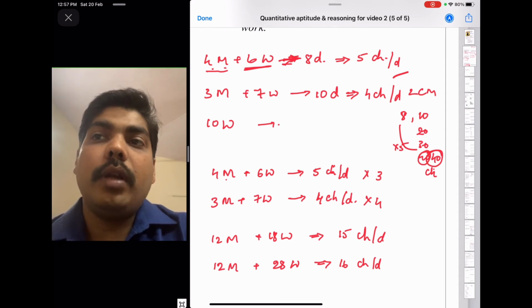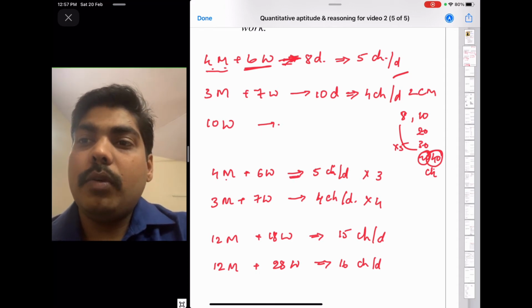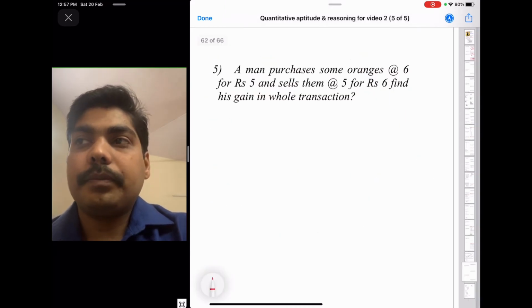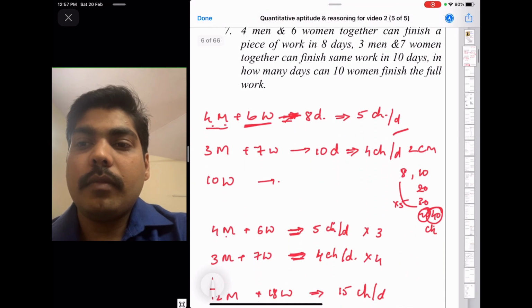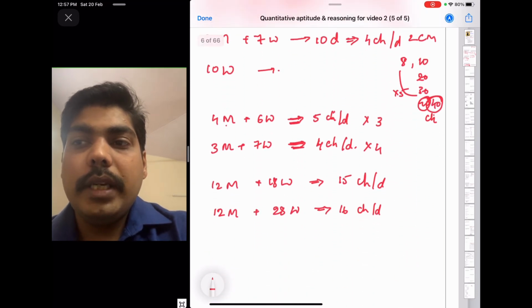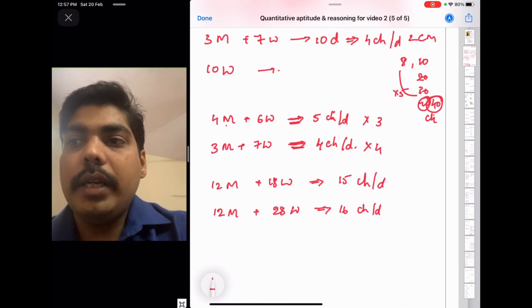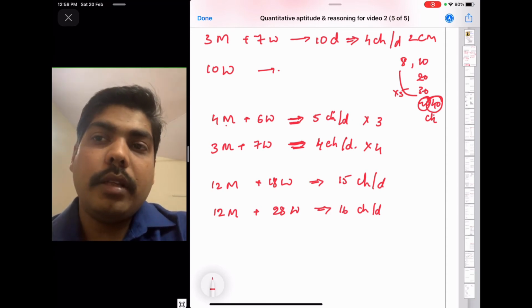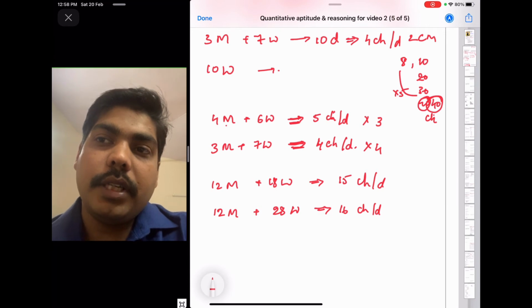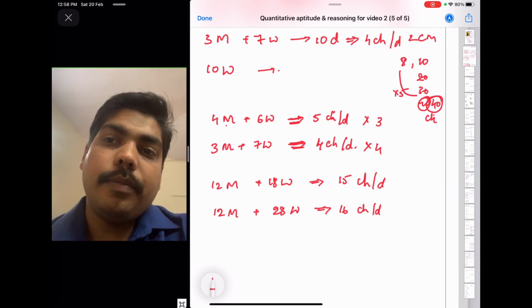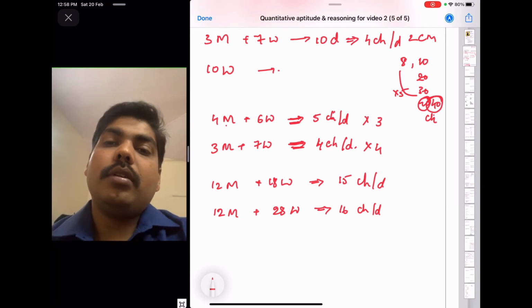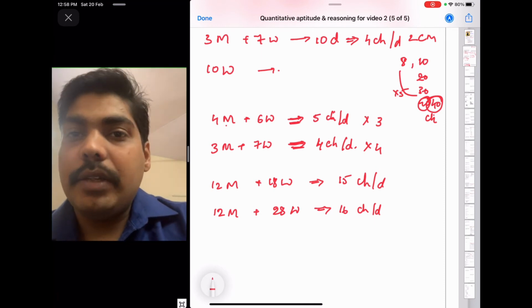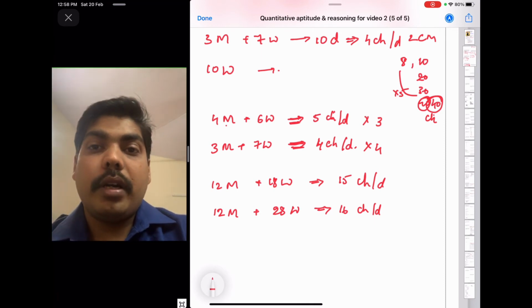It is not equal, so here you can put an equal sign. Because here if you total it will come 5 chairs. So this is 4 men, they can arrange this many chairs. 6 women, they can arrange this many chairs. If you total them, then it will come 5 chairs. So here you can put the equation.